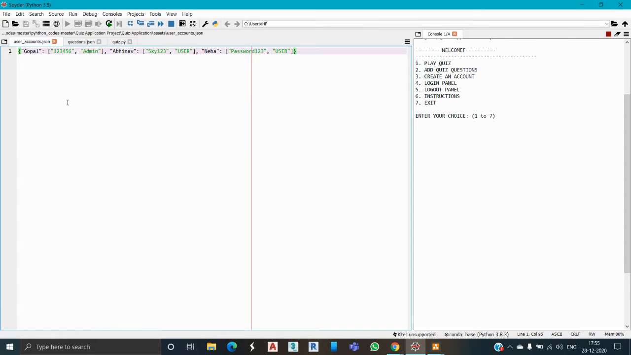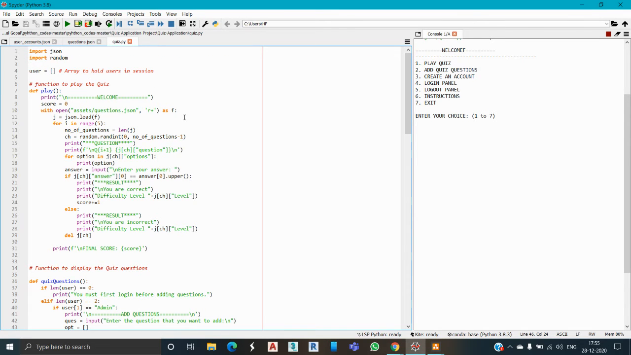Now we talk about the coding part. So here we have two JSON files and one Python file. Our first tab is for user accounts. In user accounts we have the username, that is Gopal, the password, that is 123456, very common, and the user type, whether it is an admin or user. So we have another participant like Abhinav, whose password is sky123 and who is a user, and this is the third one. And here we save all the questions. This is the question file, and this is the main part. This is the execution file.